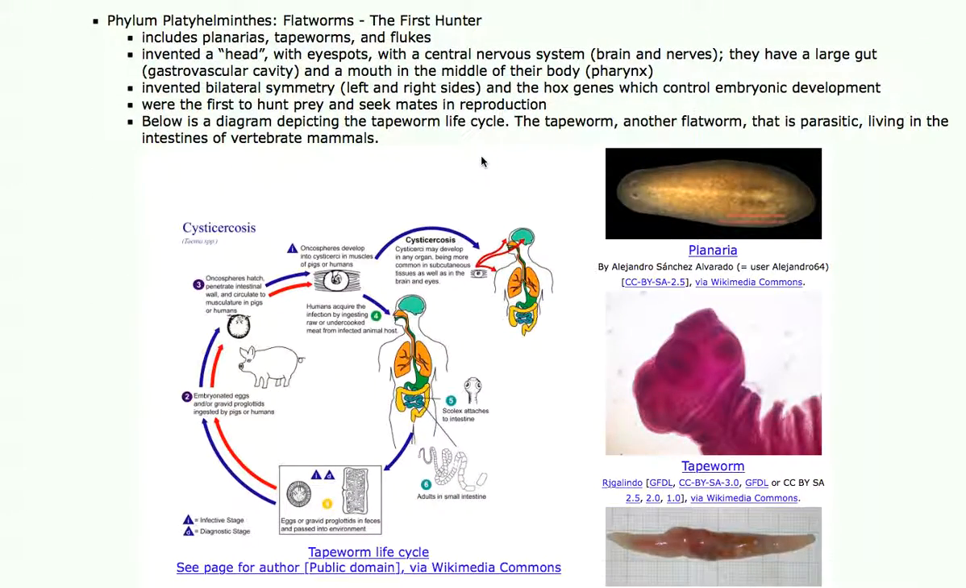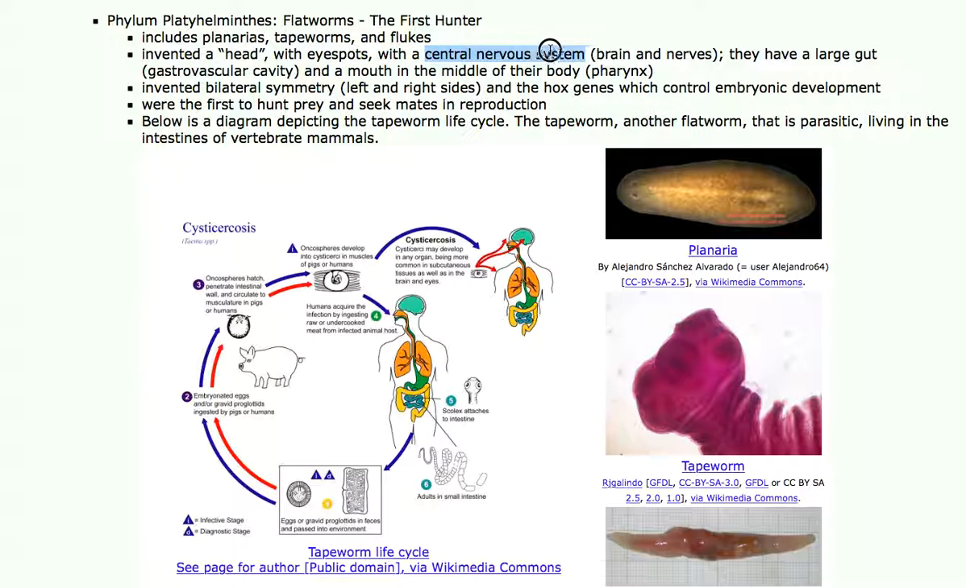So next group, the flatworms. Now this was a pivotal moment in evolution when flatworms were invented, because they're the first hunters. This group includes the planarias, the tapeworms, and the flukes. They have bilateral symmetry. This is the most primitive animal to have bilateral symmetry with a left and a right. Some of them have a head, not all of them. Some of them have eye spots. They're able to sense light and dark, which the jellyfish can, but probably sponges have a hard time with.